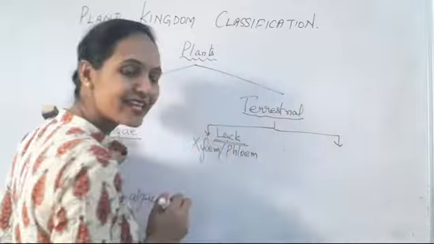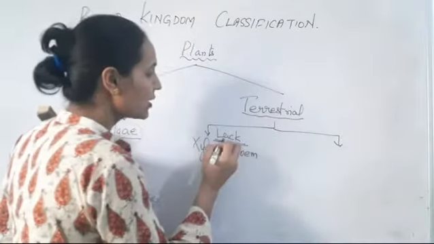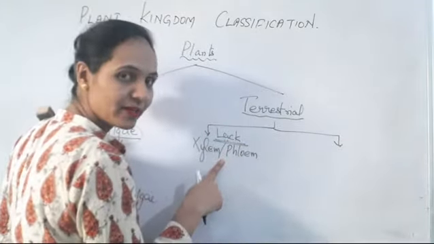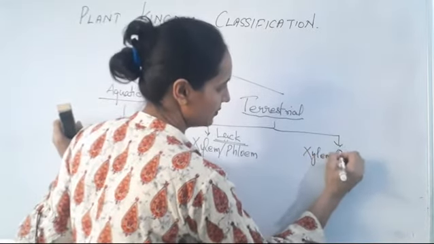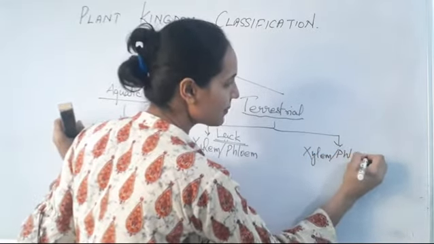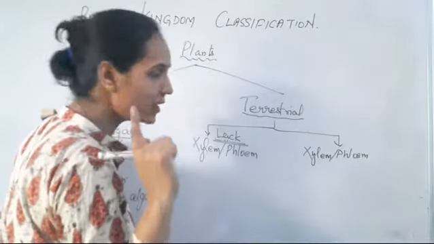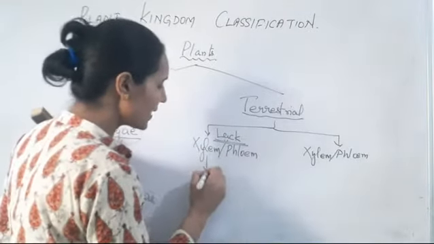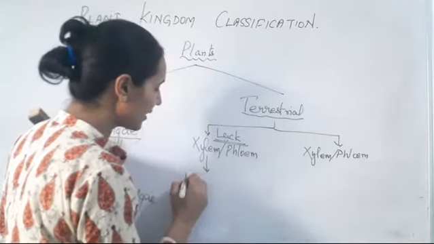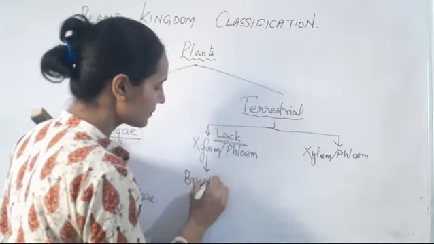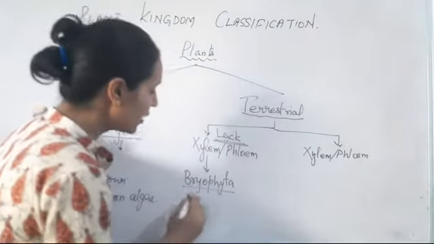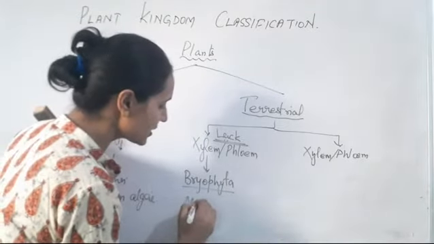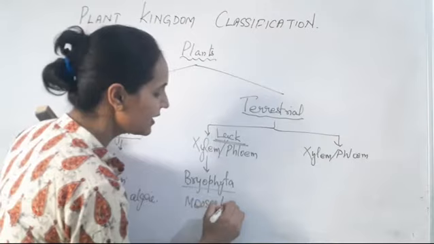Together they are said to be vascular tissue. So further, terrestrial plants are divided on the basis of vascular tissue. Those plants which lack xylem and phloem are bryophytes, Bryophyta. In Bryophyta, we will discuss mosses and liverworts.